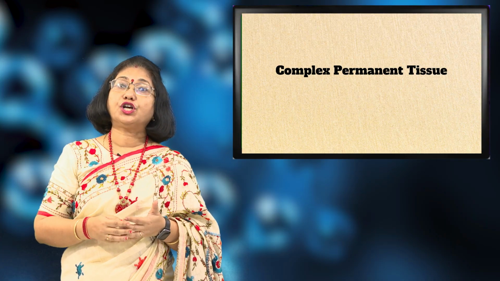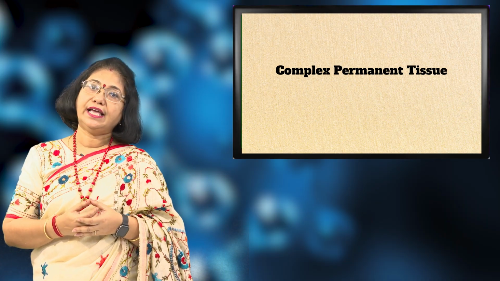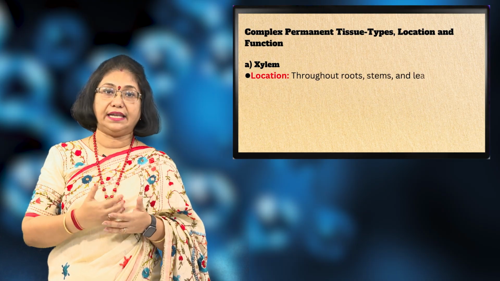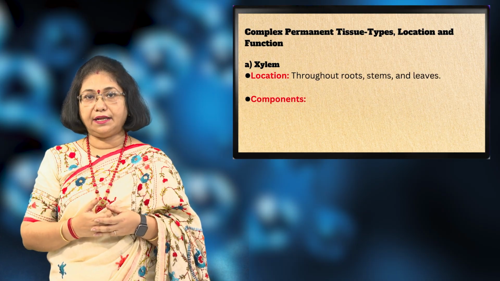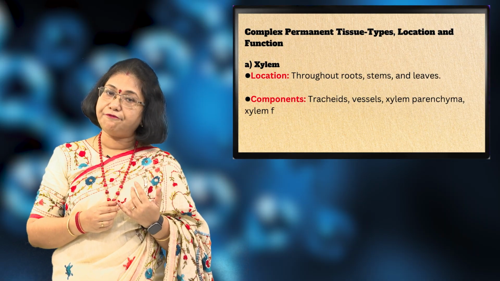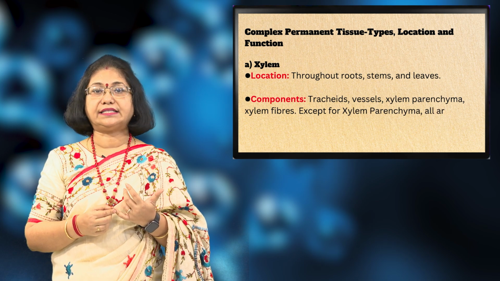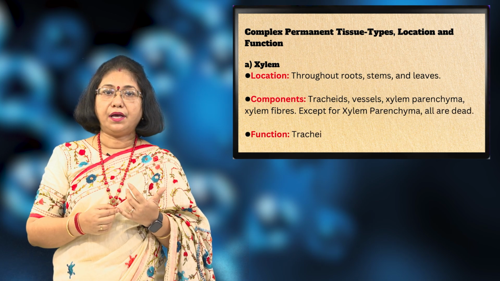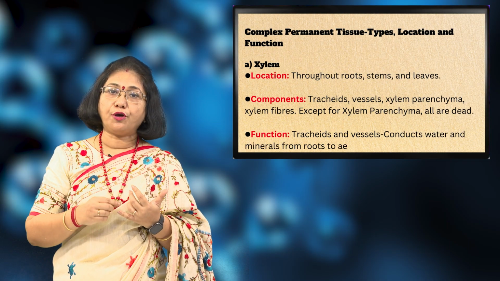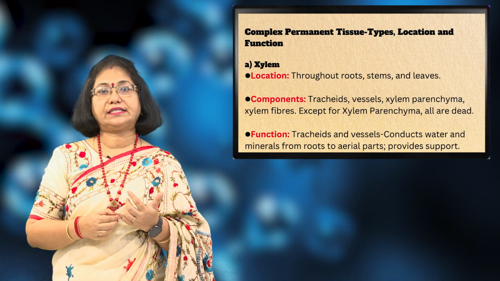Next we come to the complex permanent tissue. The first kind of complex permanent tissue is the xylem. Xylem is located throughout the roots, stems and leaves. The components of xylem are tracheids, vessels, xylem parenchyma and xylem fibers. But except for xylem parenchyma, all other cells are dead. The xylem provides a route for conduction of water and minerals, and from the roots they take them to all parts of the plant. They also provide support to the plant.